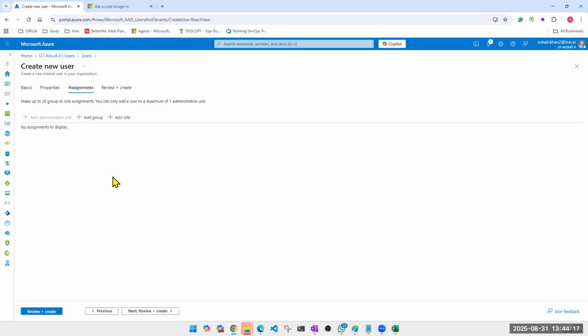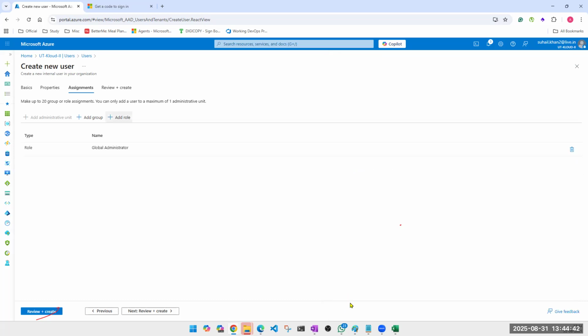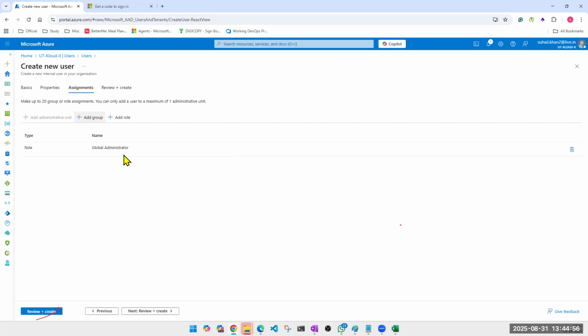Next is assignment. Again, this is optional. You can leave it completely or you can add roles from here also. What roles? Similar roles, which is global admin, etc. You can create a user, then go to the user and add it like we did in Vedant's case, right? Or while creating the user also you can do it. Look at this. We can do that here. What is this group? I will explain it later. This is related to access. This is related to subscription access, but I'll do that later. So fine. Here you can add it.